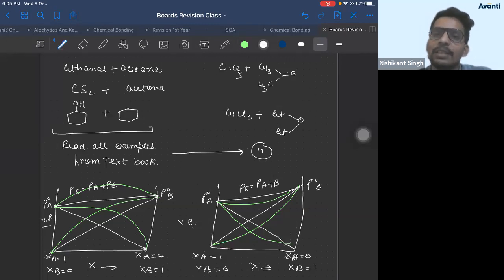If there is something which is easy, not some very complex formula, it is directly a graph, so I don't recommend you to leave it. It has not come previously in exams, that's all I can say. Will it not come in exam? I can't say, right? But it is easy, so I never recommend to leave easy things.